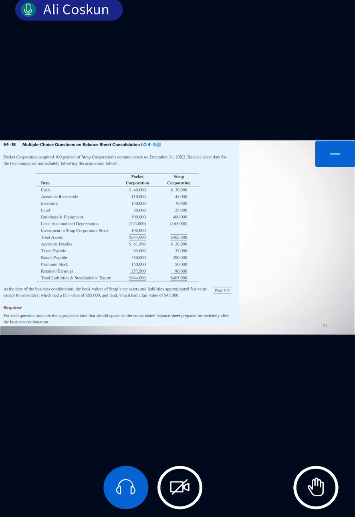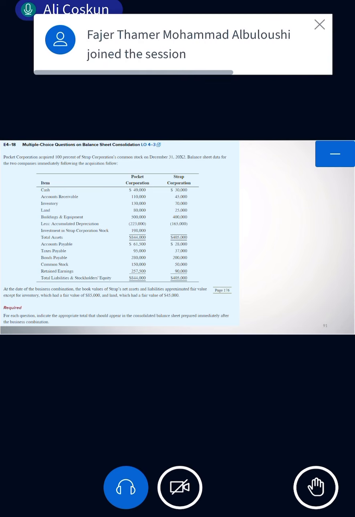When we calculate the total liabilities, we have the total of this. Is there any fair value difference for the liabilities? No, because there is nothing mentioned here. It means that all book values of the liabilities are the same as the fair value. So we just take them. So 61,500 plus 28,000, you get 89,500, right?